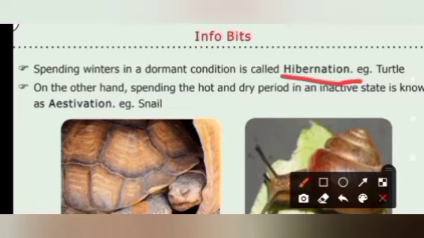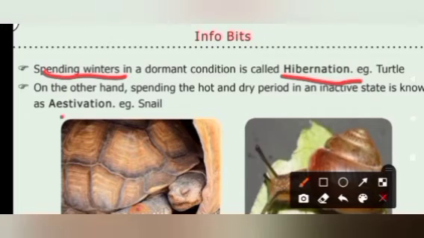Do you understand what hibernation is? Yes, sleep during winter is called hibernation. The best example is turtles, which undergo hibernation. Similarly, polar bears also undergo hibernation. On the other hand, spending the hard dry period in an inactive state is known as aestivation.